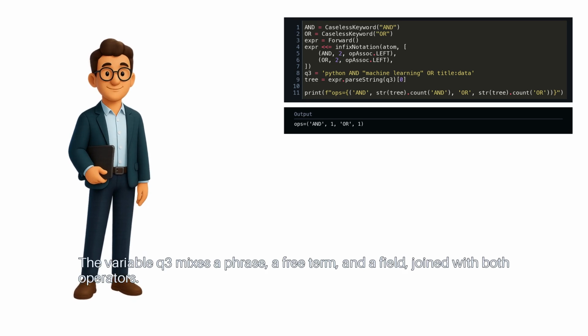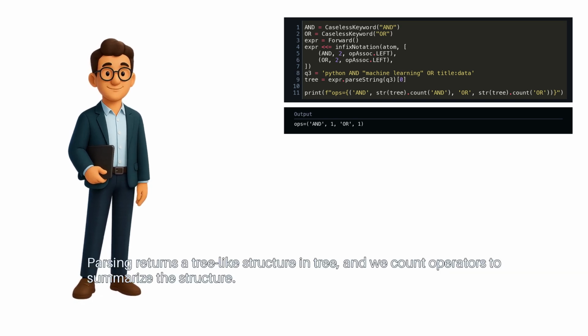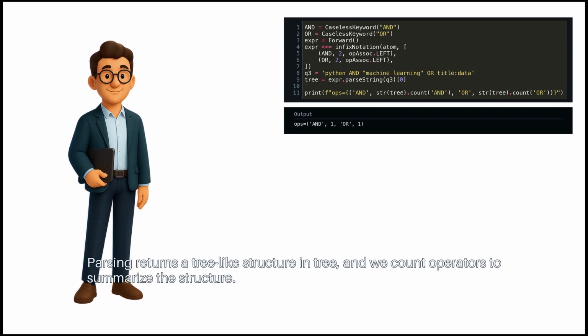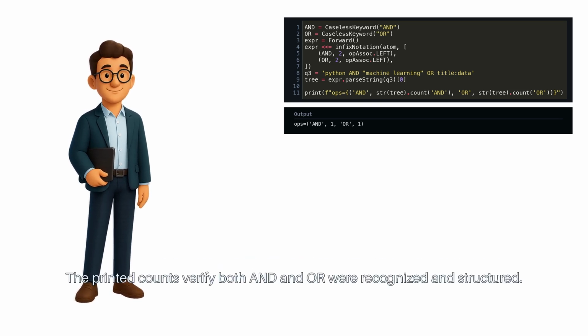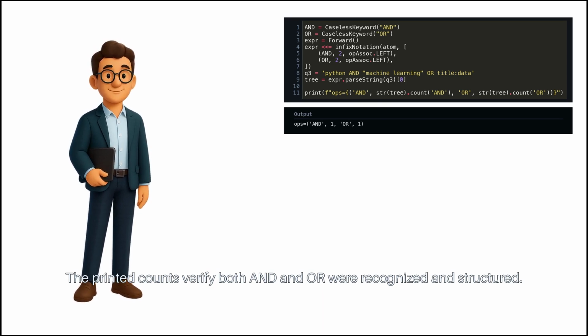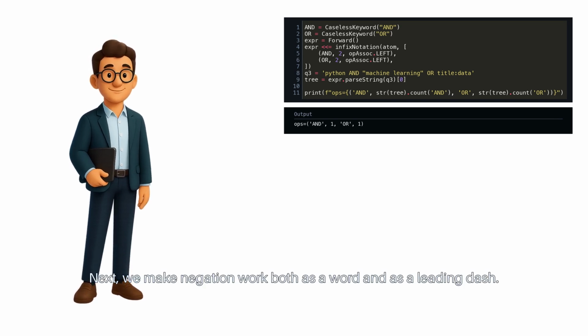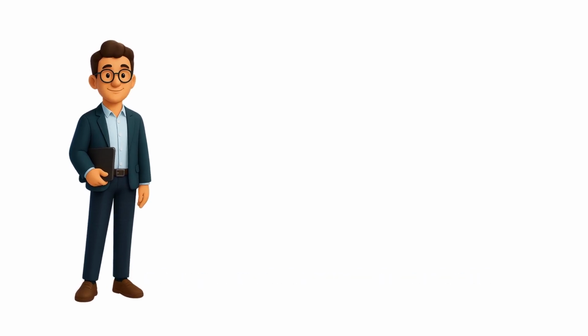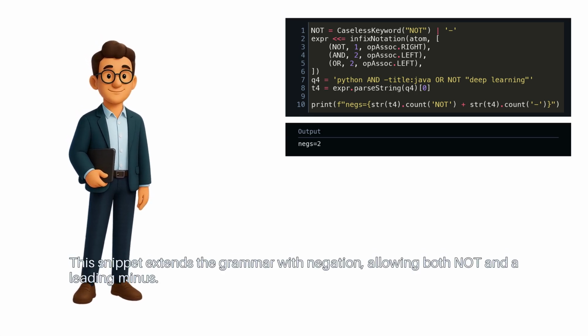The variable q3 mixes a phrase, a free term, and a field, joined with both operators. Parsing returns a tree-like structure in tree, and we count operators to summarize the structure. The printed counts verify both and and or were recognized and structured. Next, we make negation work both as a word and as a leading dash. This snippet extends the grammar with negation, allowing both not